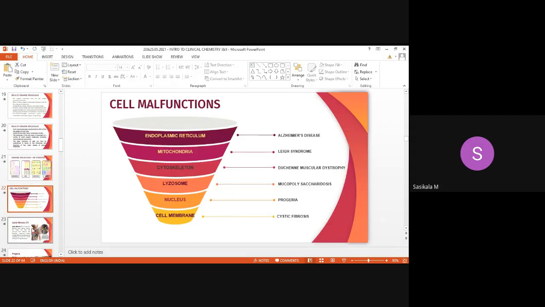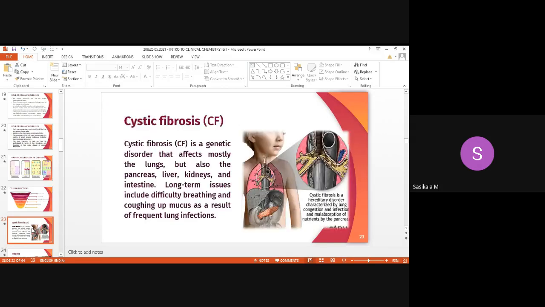And now we'll see what cystic fibrosis is. Cystic fibrosis is a genetic disorder that affects mostly the lungs, but also the pancreas, liver, kidneys and intestine. What are the parts it affects? Lungs, pancreas, liver, kidneys and intestine. And long-term issues include difficulty breathing. Majorly it affects the lungs, so it causes difficulty breathing. You can observe how cystic fibrosis occurs. You can see the fat deposition in the lungs. So this is called cystic fibrosis.